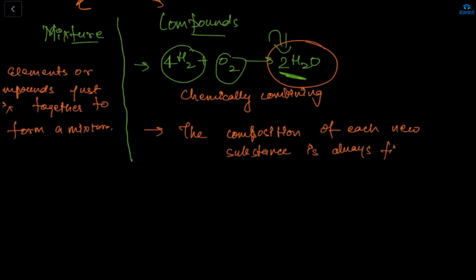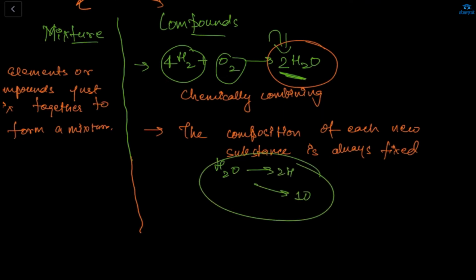For example, if we take water, here in H2O, it's always 2 H and 1 O. So this is fixed. The composition of each new substance, 2:1. The composition of hydrogen and oxygen is fixed. Like in carbon dioxide, CO2, C is 1 and O is 2.